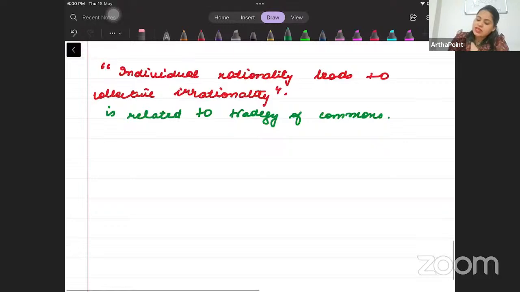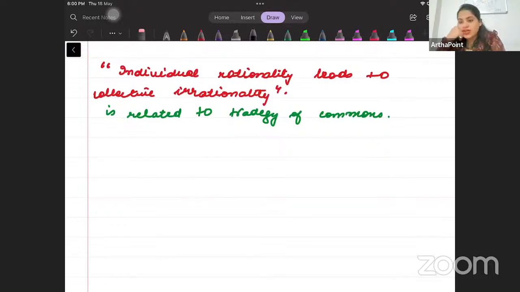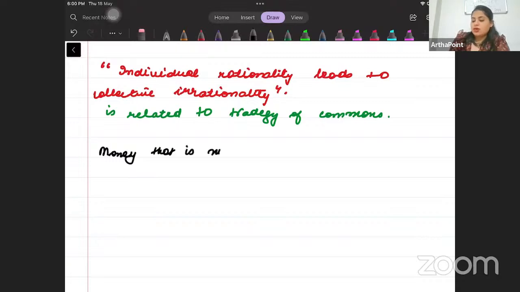Okay. Then, as I told you, they're not in any sequence, but ये सारी चीजें बहुत important हैं exam point of view के लिए. So the next thing important is money that is not intrinsically useful.